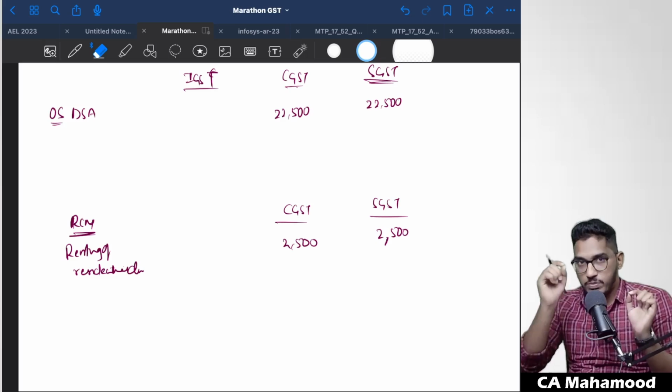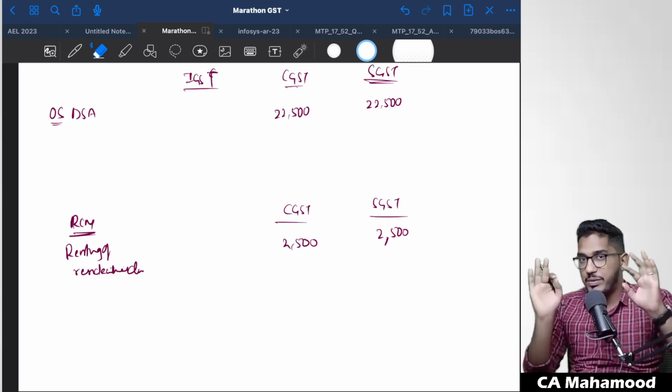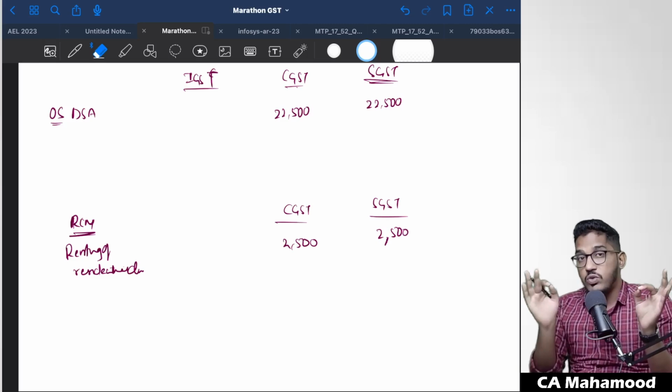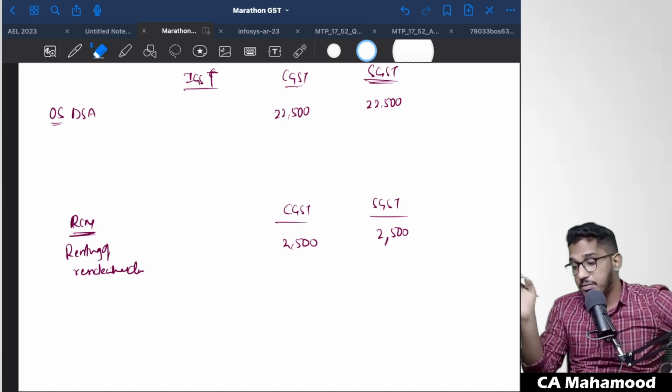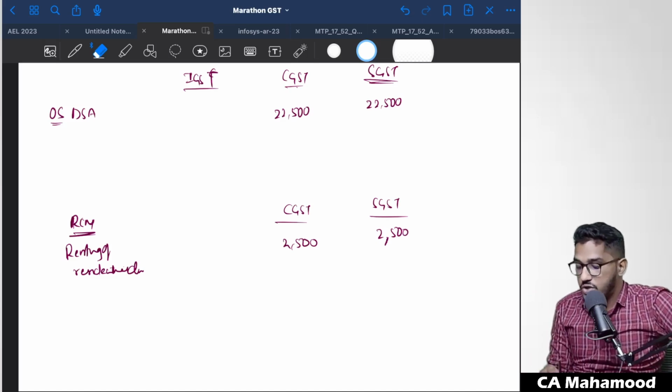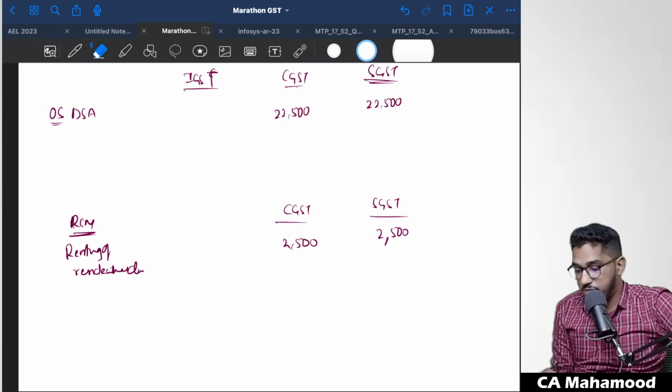Whatever tax you are required to pay under reverse charge mechanism, you have to pay it only using your cash. And whatever tax you have paid under reverse charge mechanism on your inward services can be taken as input tax credit. So here Qt and company will pay this tax in cash, and the same amount can be availed as input tax credit.